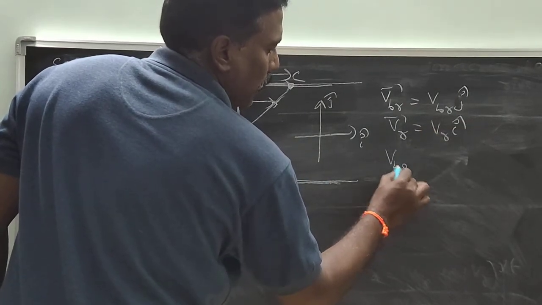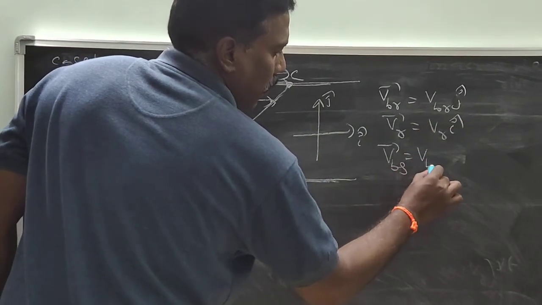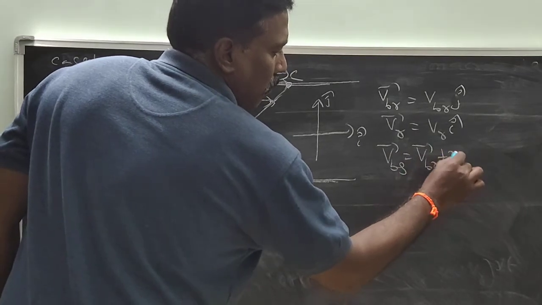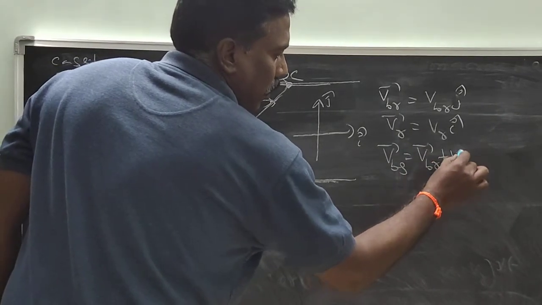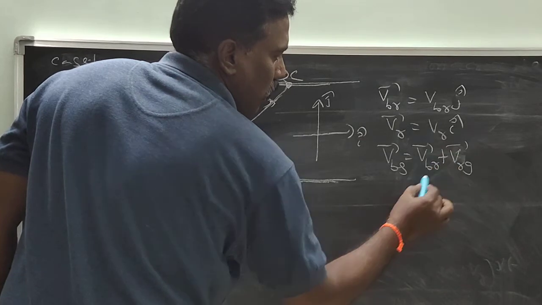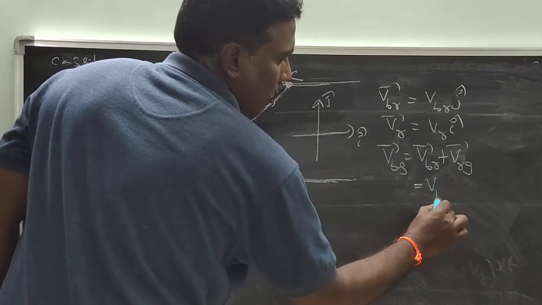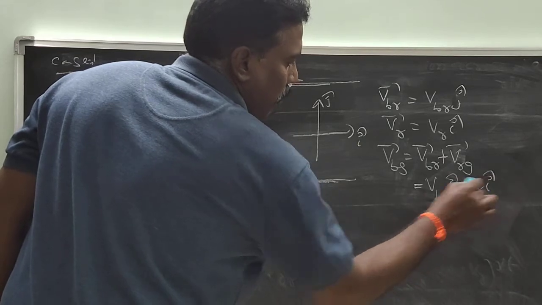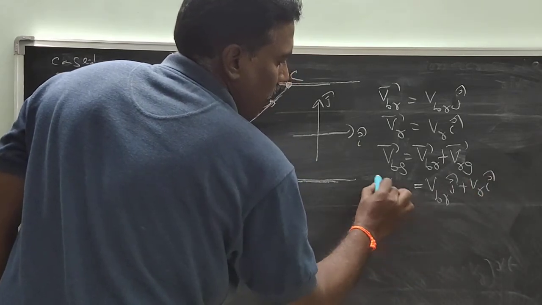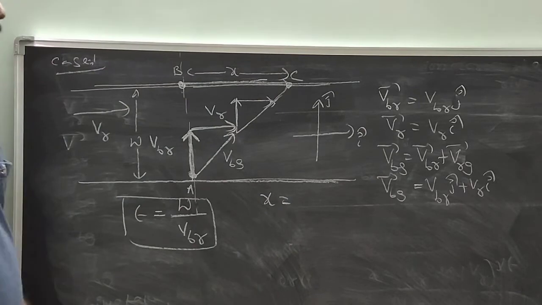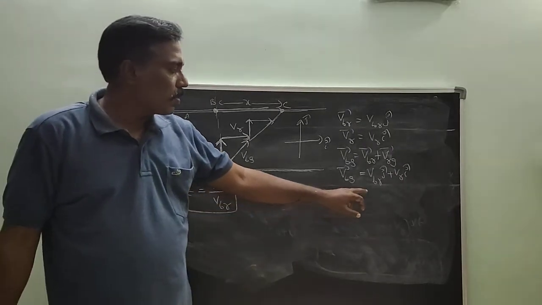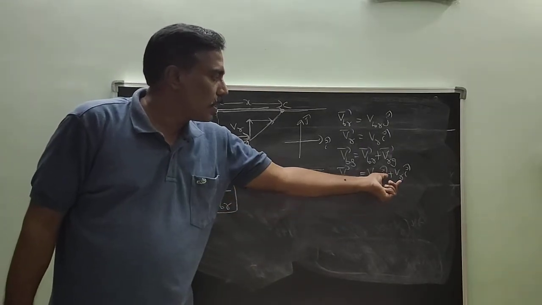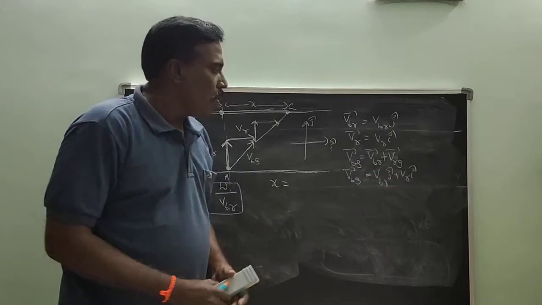Velocity of boat with respect to ground bar is equal to V_BR bar plus V_RG bar, so V_BR j cap plus V_R i cap. This is V_BG.